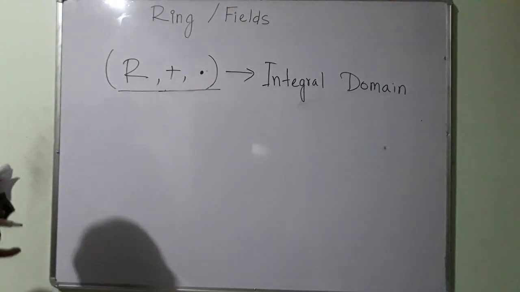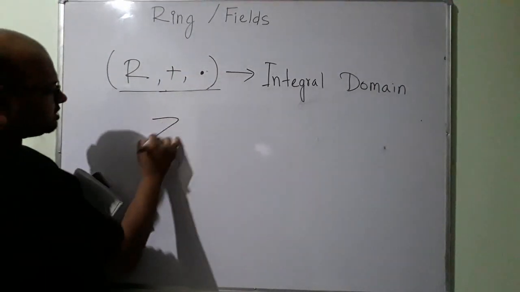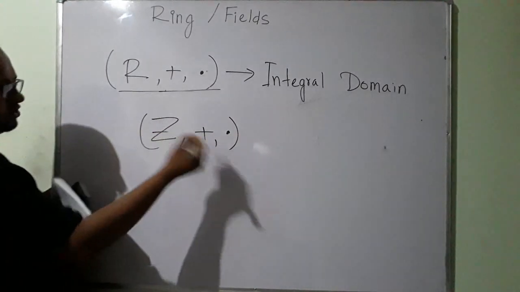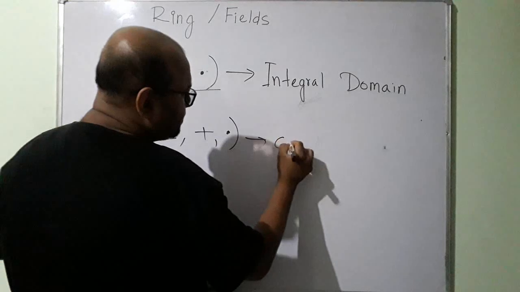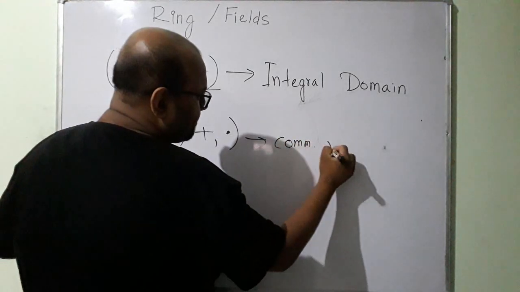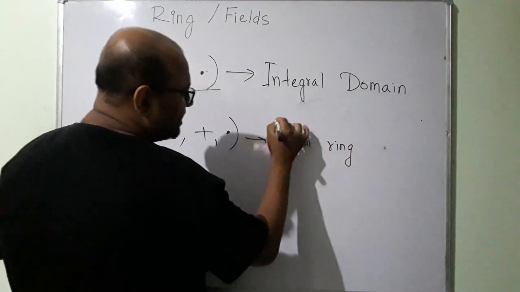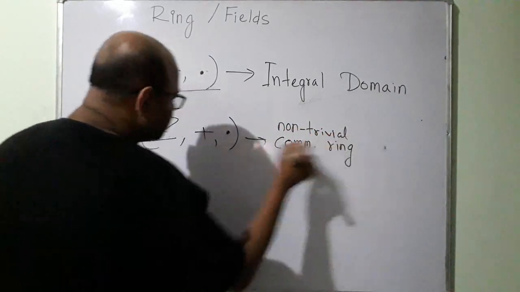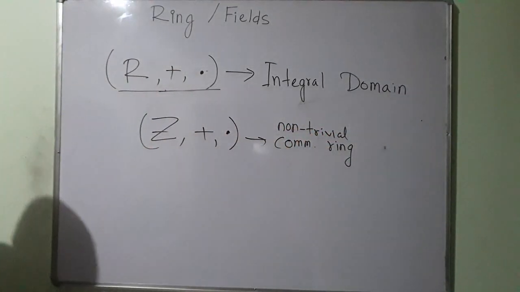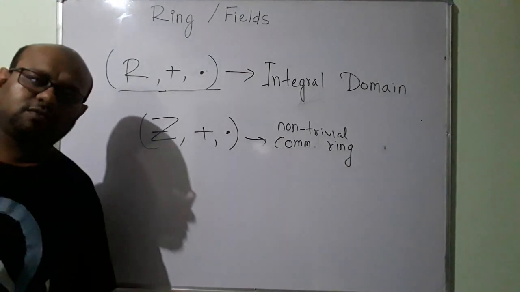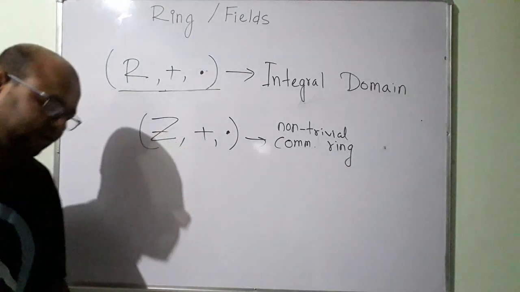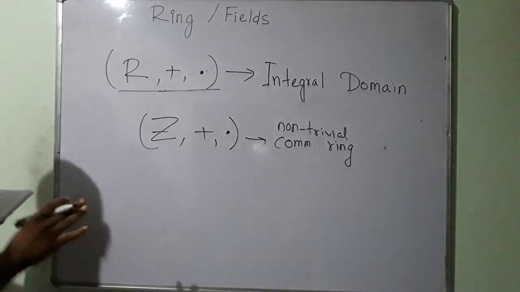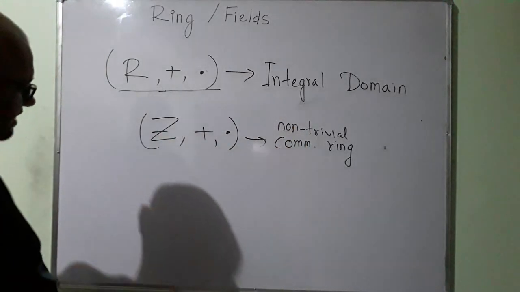Let us talk about our set, our ring. So this we know is a commutative ring. In fact, it's a non-trivial commutative ring. Why non-trivial? Because Z, the set of integers, definitely contains more than 2 elements. It contains a countably infinite number of elements. So this is a non-trivial commutative ring. But tell me this.